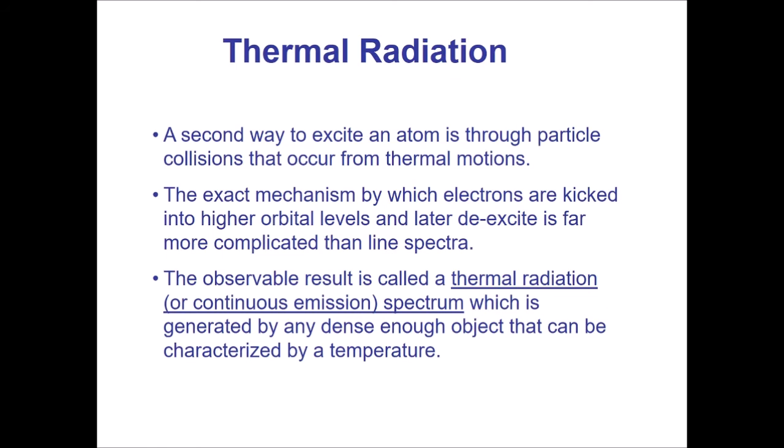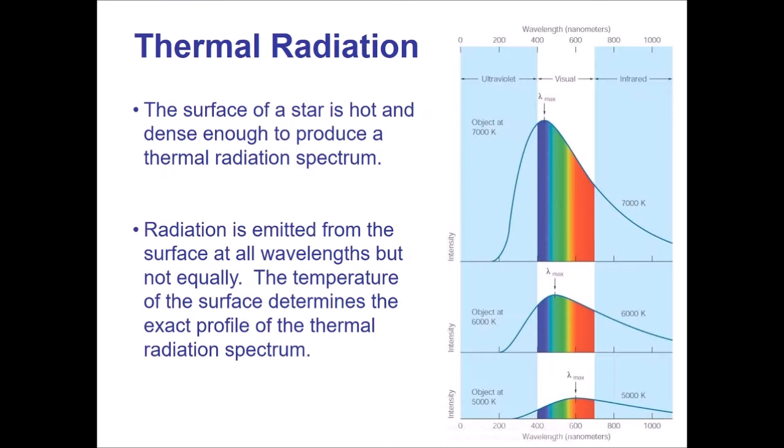For an object that undergoes this, and this is basically true of any object that is dense and has a temperature, which is most things, the result is a thermal radiation spectrum. It's light emitted across the spectrum. Here are some examples of that. Now, like I said, any object that is considered to be relatively hot and dense. And when I say hot, I don't really mean hot. I mean just have a temperature.